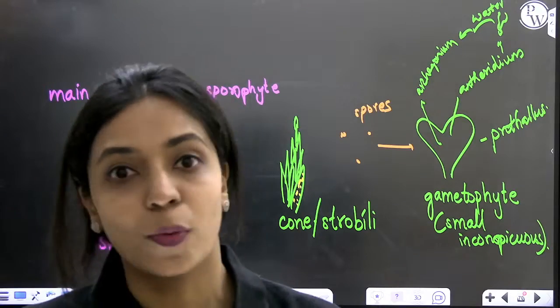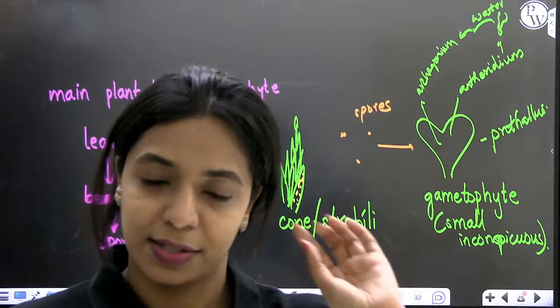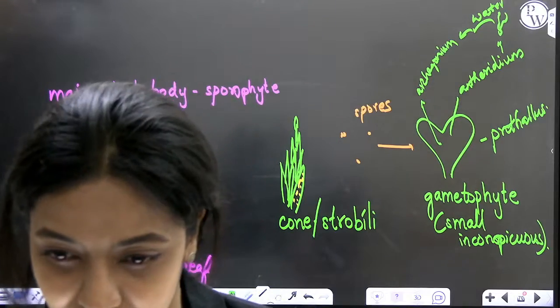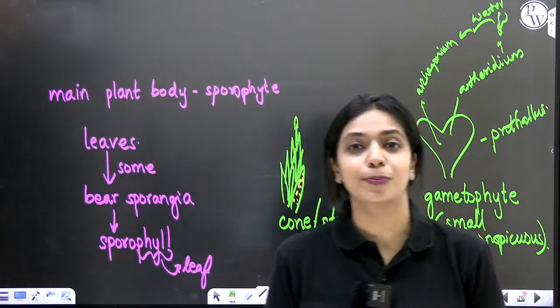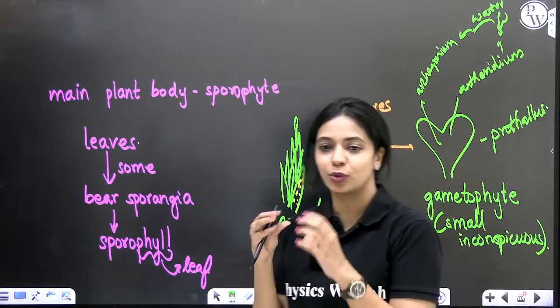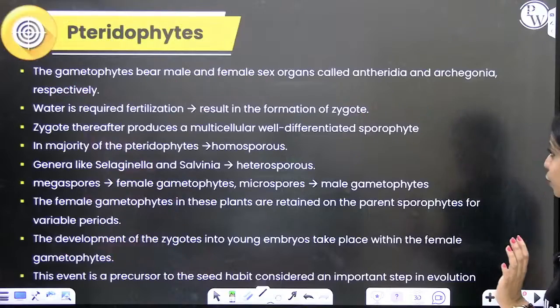Gametophyte and sporophyte are both independent in pteridophytes. In bryophytes, sporophyte is dependent on the gametophyte. Over here, the gametophyte itself is called the prothallus. It is very small, heart-shaped, cute little thing. Okay. Alright, now let's move on.